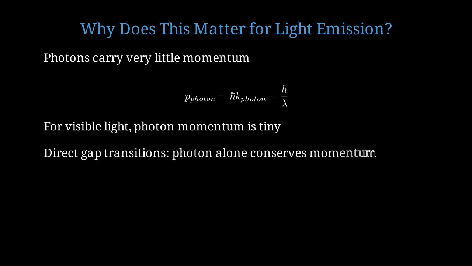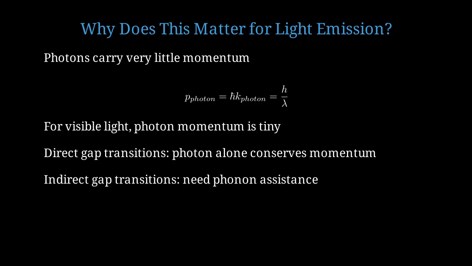In a direct gap semiconductor, an electron drops from conduction band to valence band at the same K value. The tiny photon momentum is enough to conserve momentum, so photon emission is efficient. In an indirect gap semiconductor, the electron must change its crystal momentum significantly. A photon alone cannot provide this momentum change. The electron must also interact with a phonon, which is a lattice vibration. The change in electron momentum, delta K electron, must equal the phonon momentum, K phonon, to conserve total momentum.